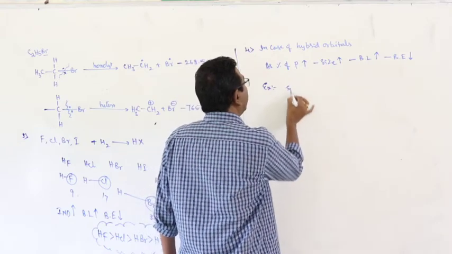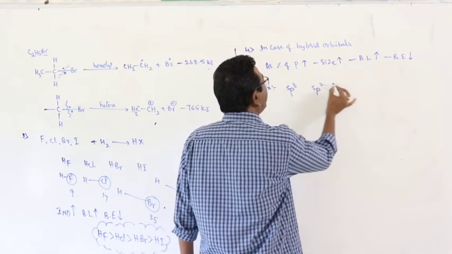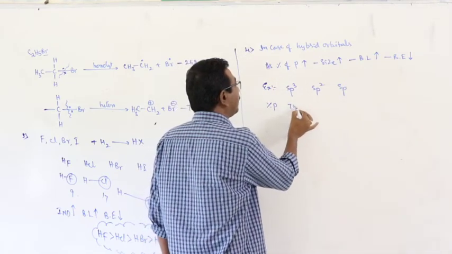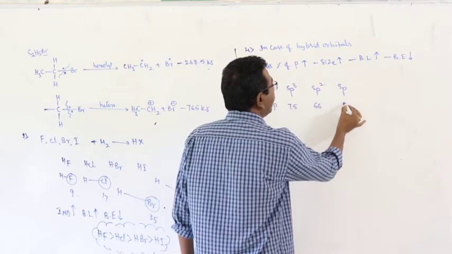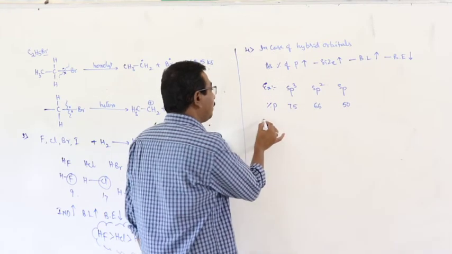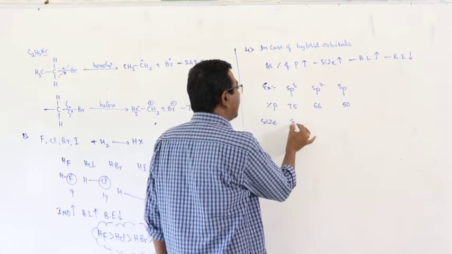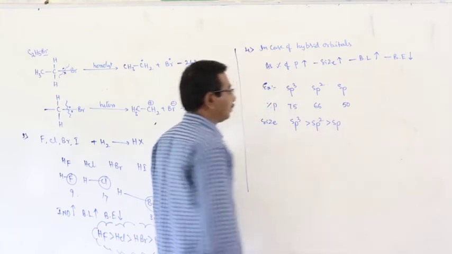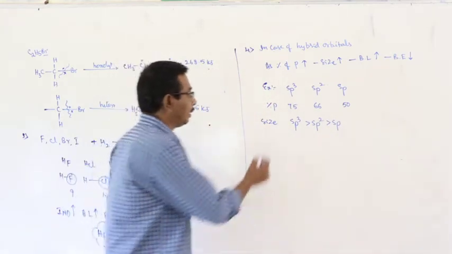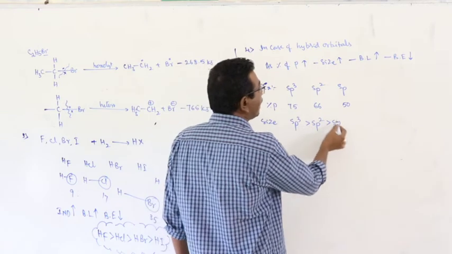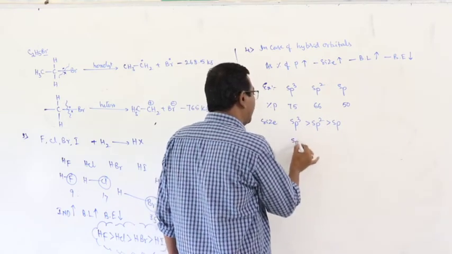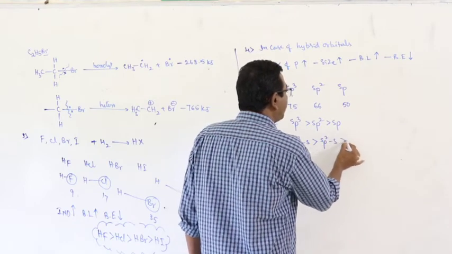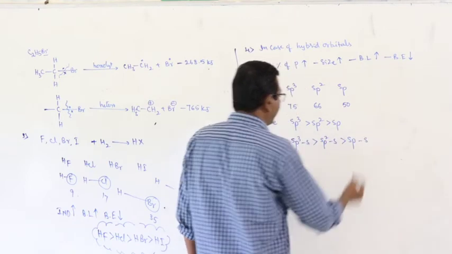Example: sp3, sp2, sp. What about the percentage of p character? 75, 66, 50. Therefore, in decreasing order of size, sp3 is bigger than sp2, which is bigger than sp. Right? With increase of the size of the hybrid orbitals, automatically sp3's bond length is greater than sp2's, greater than sp's.